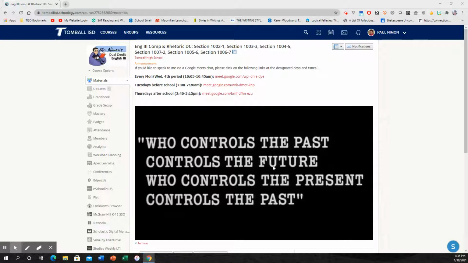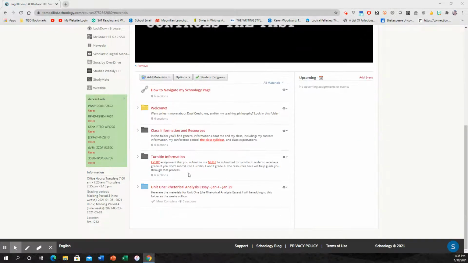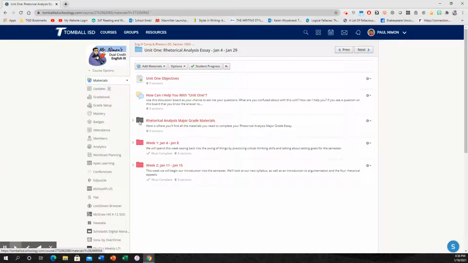I wanted to talk to you today about your rhetorical analysis major grade essay and how to go about doing that. The first thing you want to do is get on your Schoology page, and here's our Schoology page, and then you click on Unit 1, and then you have this black folder that says Rhetorical Analysis Major Grade Materials. You can find this exact same folder in this week's week 3 folder, which is not up here yet, but it's also right here. Anyway, I'm going to click on this.